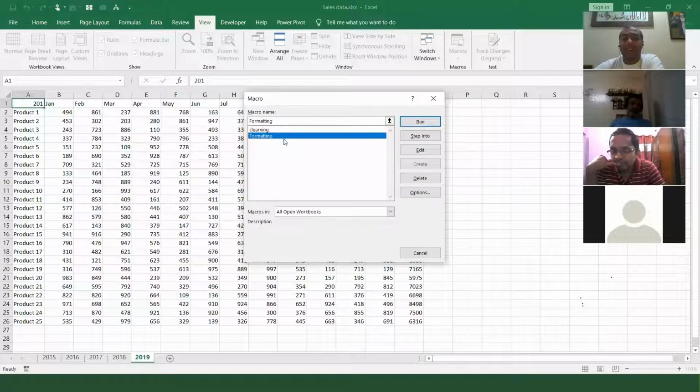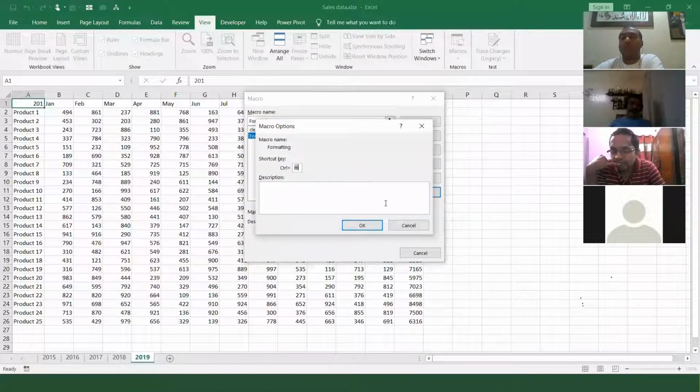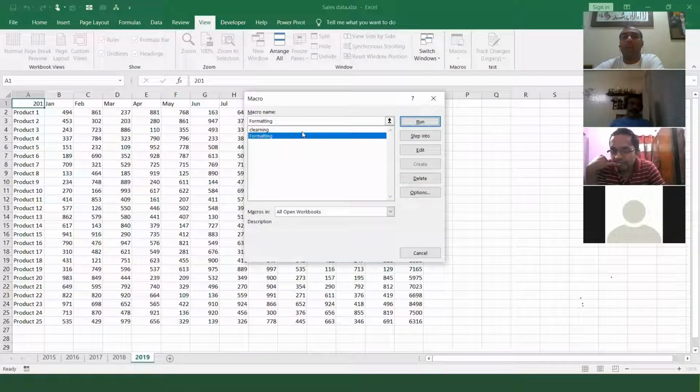You click on this formatting macro, and here you get one option. You click on this option and it will show you what the shortcut is for this. I click on the clear option. You can change the shortcut. Okay, and if you want to delete a macro, you delete it over here.